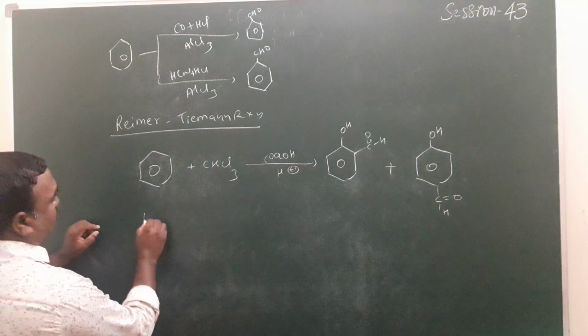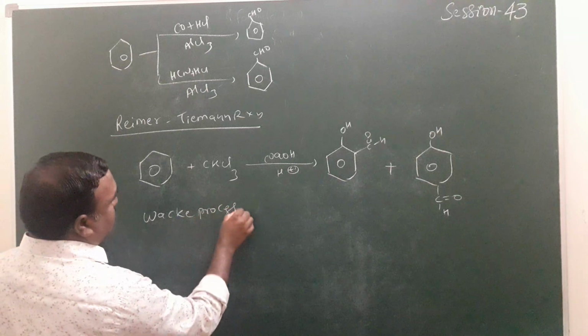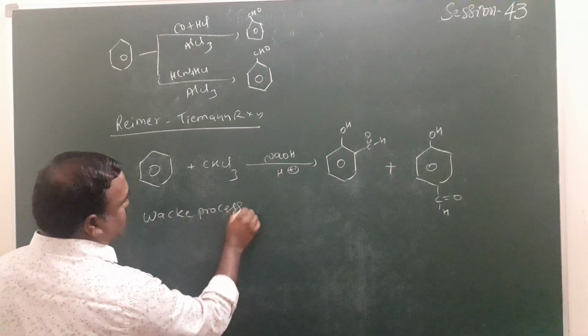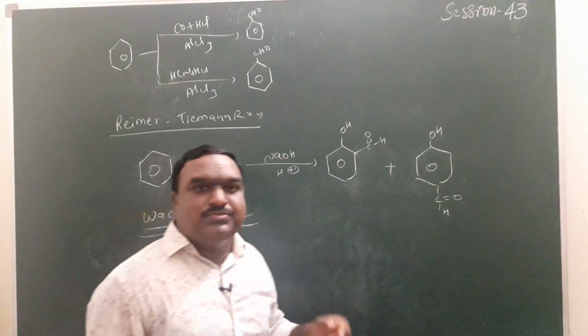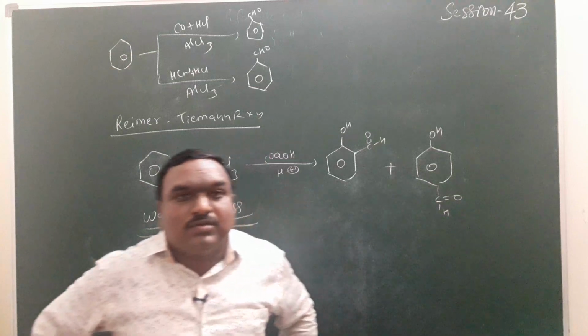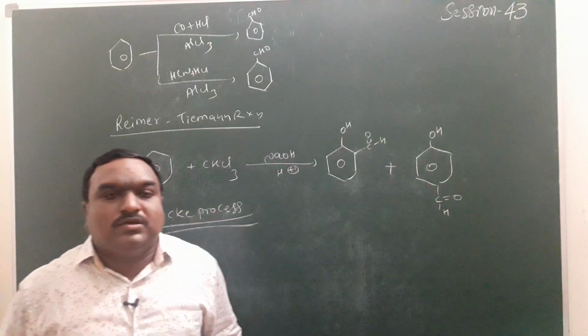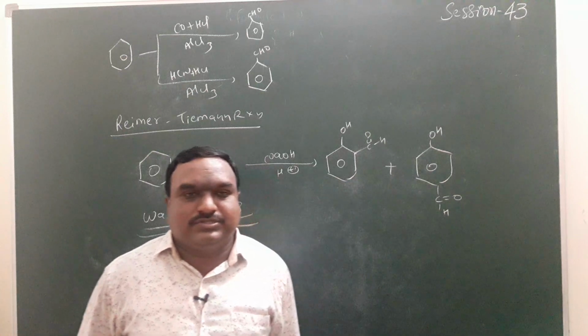Next one, the Wacker process. Industrially, the Wacker process is nowadays used as one of the important methods. By using the Wacker process, we can prepare both aldehydes and ketones.